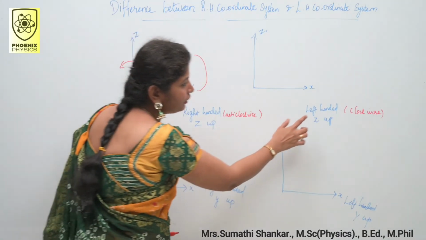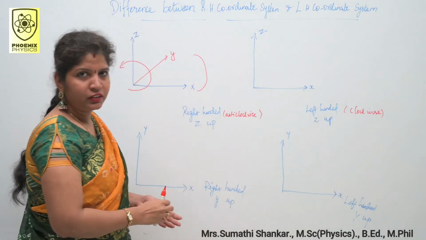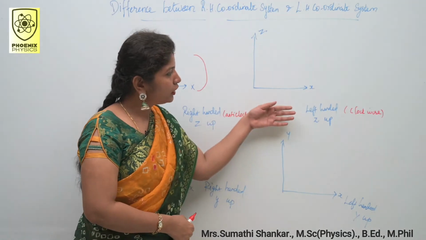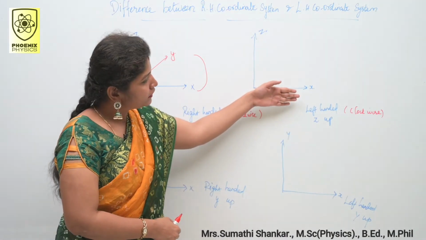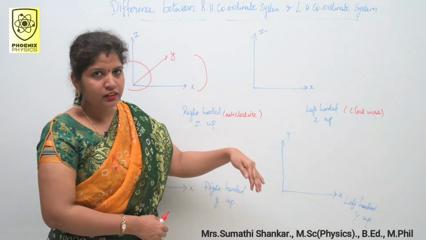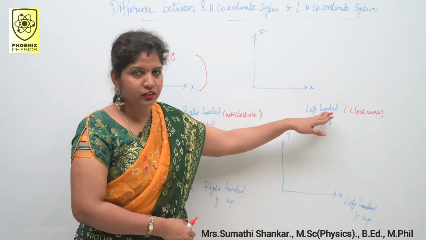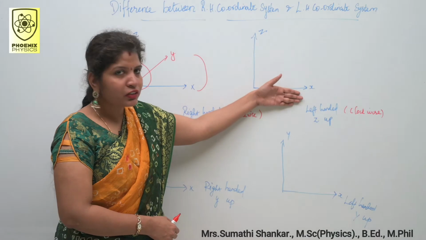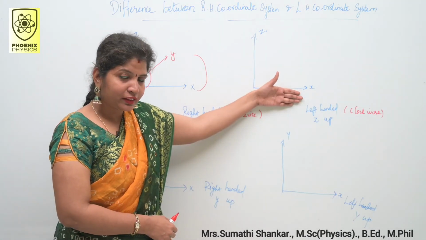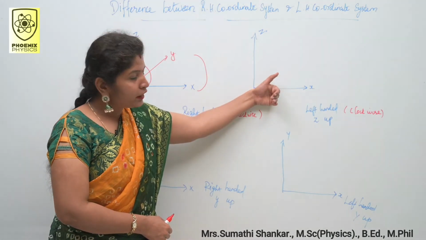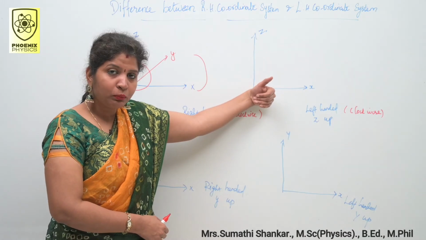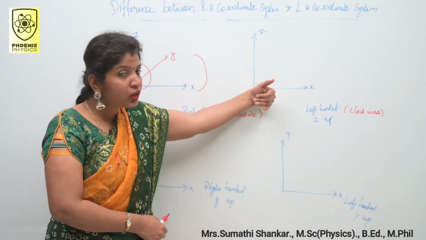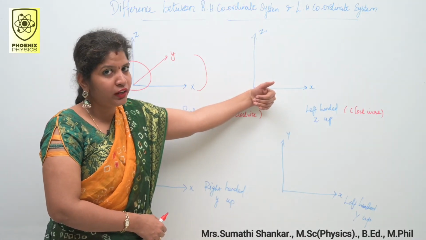Next one, look at this diagram. This is the left-handed coordinate system. So place your left hand fingers in the direction of the x-axis. Rule number 2, rotate them towards the direction of the y-axis.